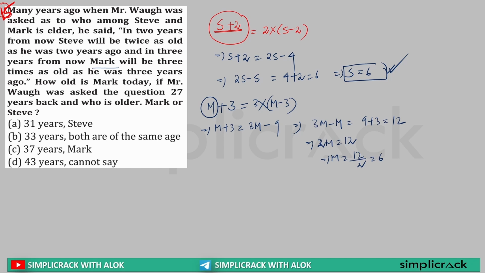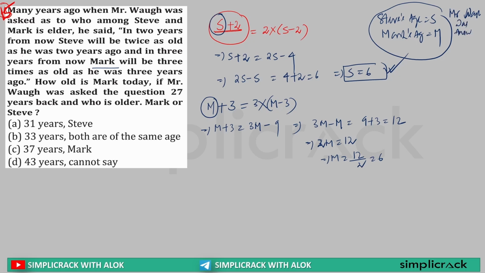Now how old is Mark today? If Mr. Wolf was asked the question 27 years back, now understand this. What we took as the example: Steve's age was S, and Mark's age was M. When Mr. Wolf was answering the question 27 years before, today is, for example, 2025.